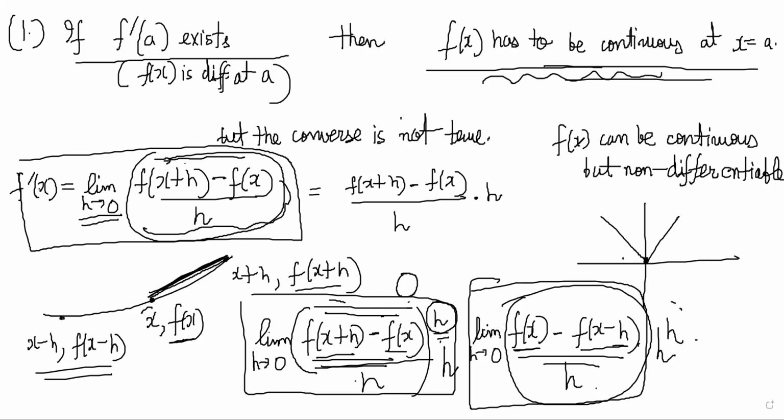So you don't need to know the proof, but it is correct that if the derivative exists, the function has to be continuous at x is equal to a. And the opposite is not true, right?